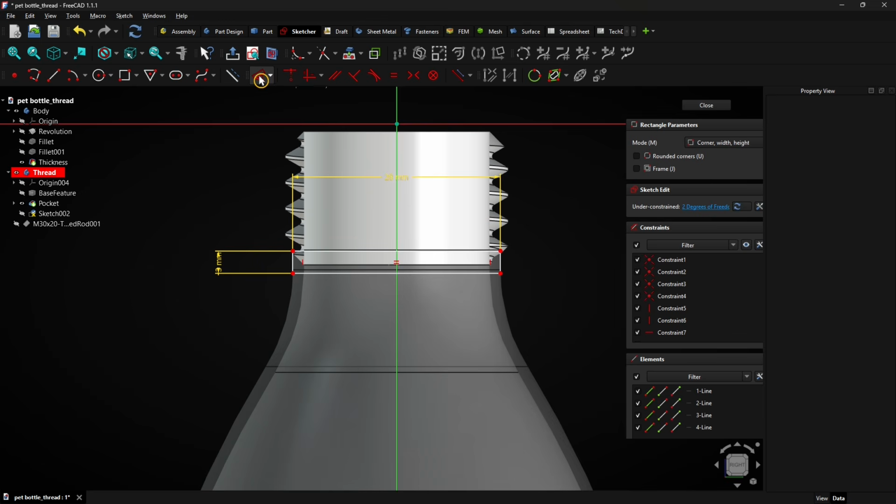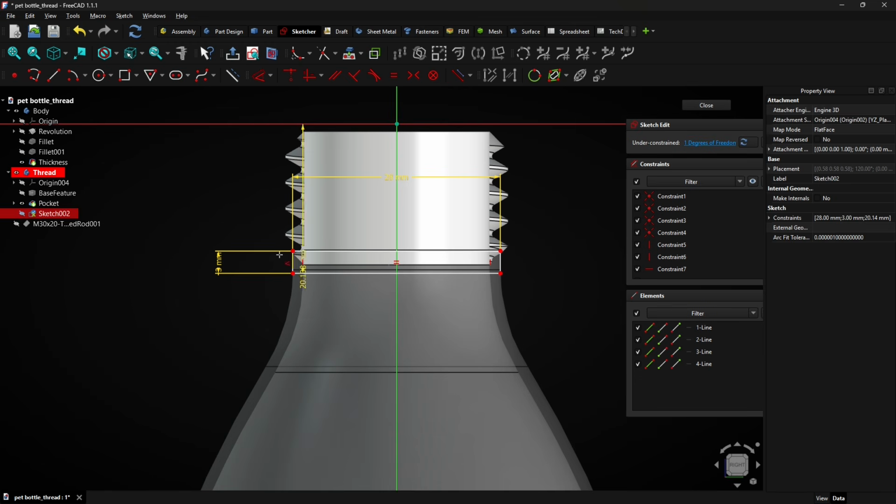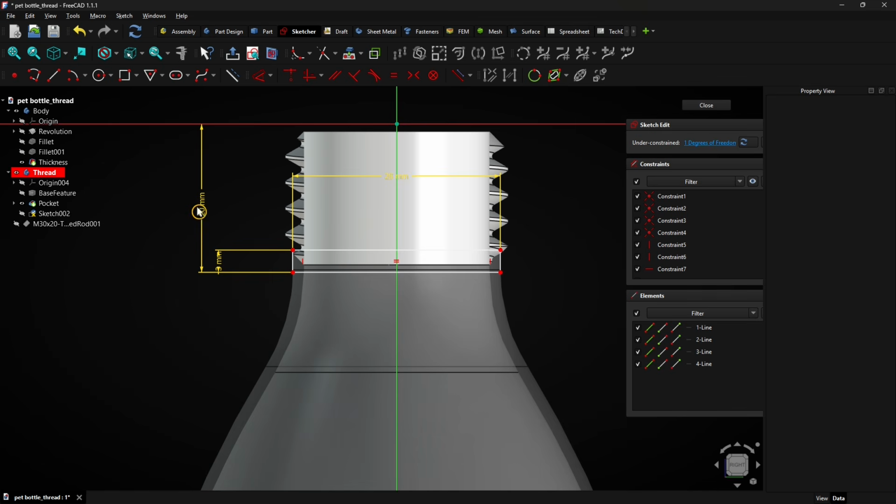Select the Dimension tool. Click on a lower vertex and drag the mouse. Enter 20 mm and press Enter to apply. Click the right mouse button to exit the Dimension tool.